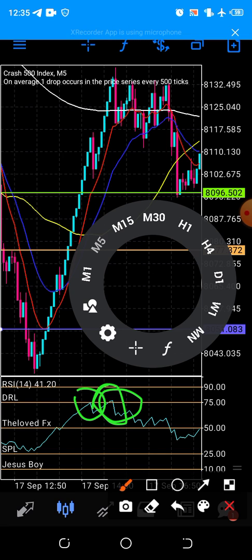Based on your account, don't use a very big lot size in case you end up blowing your account, because at times you have to stay in the market for it to play out for like 15 minutes, 20 minutes, 25 minutes. So the more it drags you, the more you enter positions, so that when it drops, the first drop will just cancel all your negatives, then it will start dropping well.